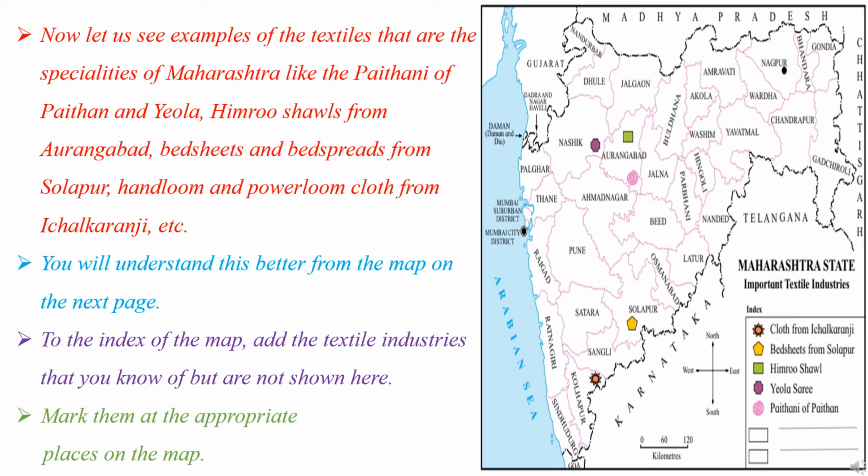To the index of the map, what is meant by index? The index of the map is the symbols that are used in the map, that is, the list of symbols. Add the textile industries that you know of but are not shown here. Mark them at the appropriate places on the map. Whichever industries are not shown, you can add them in the index and add that symbol in the picture of the map.